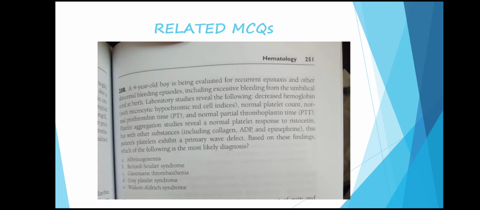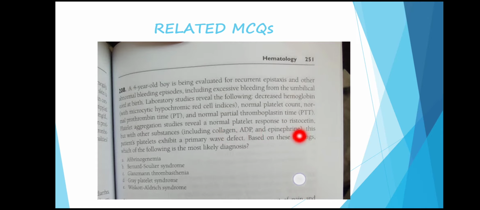Now let us solve a few MCQs related to these disorders. The first question: a 4-year-old boy, a child, is evaluated for recurrent epistaxis and other abnormal bleeding episodes, like excessive bleeding from the umbilical cord at birth. Laboratory studies show decreased hemoglobin with microcytic hypochromic red cell indices, normal platelet count, normal PT, normal PTT. Platelet aggregation studies reveal a normal platelet response to ristocetin.